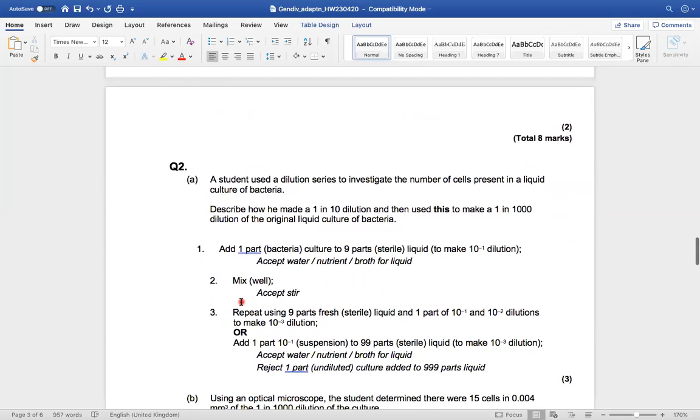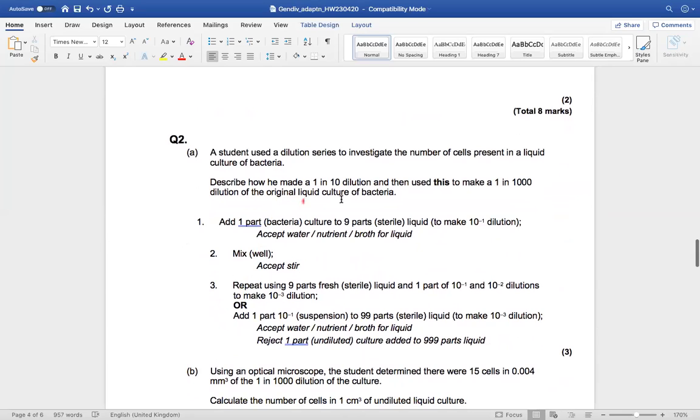Question 2. This was a description of how you make a dilution. So when you're describing it, you're using words. So add 1 part of the culture to 9 parts of liquid to make a 1 in 10 dilution. Mix it well or stir. So can you see they're very particular about the actual method? So when you are going to do a dilution, you mix them, then you stir. Okay, so be aware of this. Be aware of the level of detail. And some of it seems really simple, but you leave it out, obviously you're losing marks.